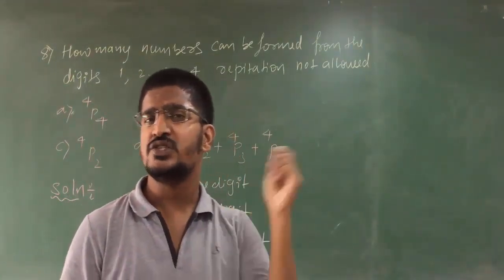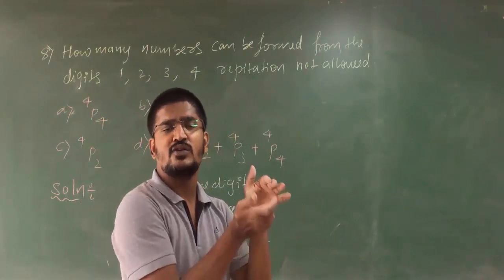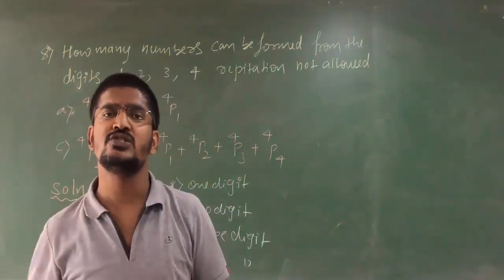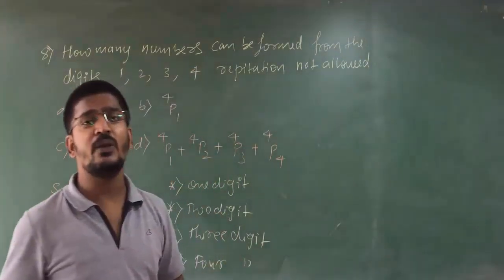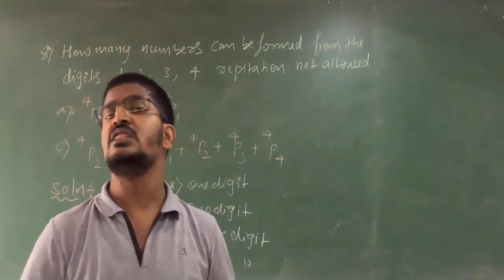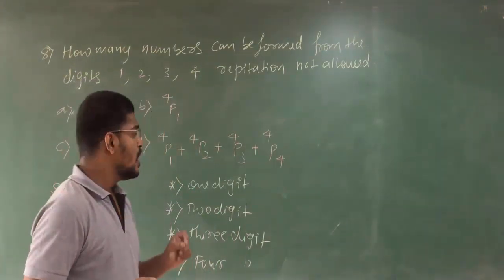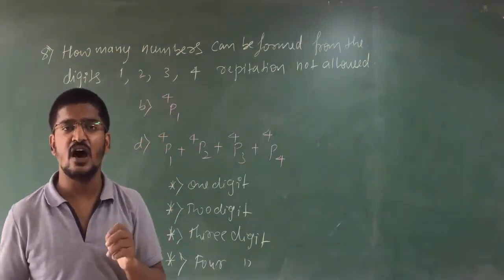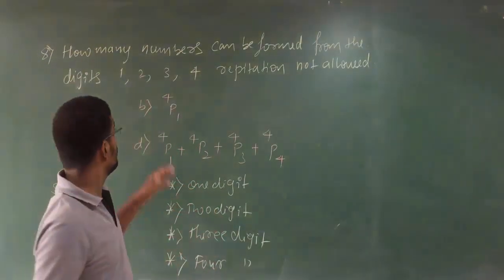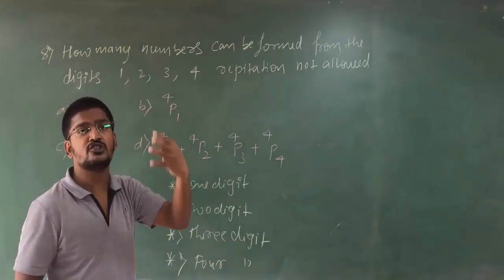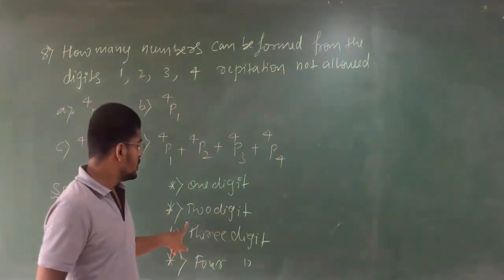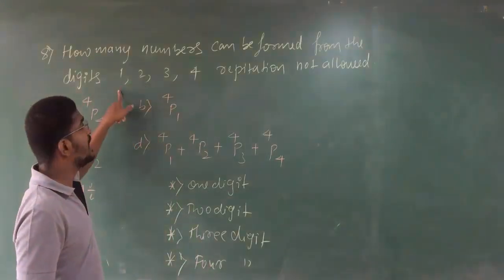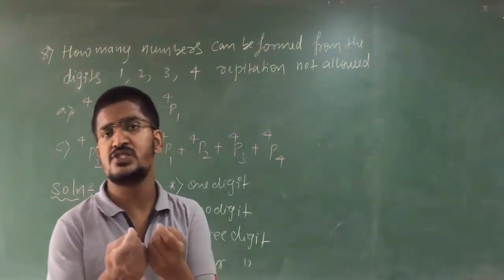Clear, students? You check the previous problems, in those they had told 9 digit number, and they had told that it should be in between 999 and 10,000. But in this particular problem, they have not mentioned anything. They are directly asking how many numbers you can make from these 4 digits. So if they ask like this, you have 4 choices: 1 digit number, 2 digit number, 3 digit number, and 4 digit number. But luckily here 0 is not present, so there is no problem.